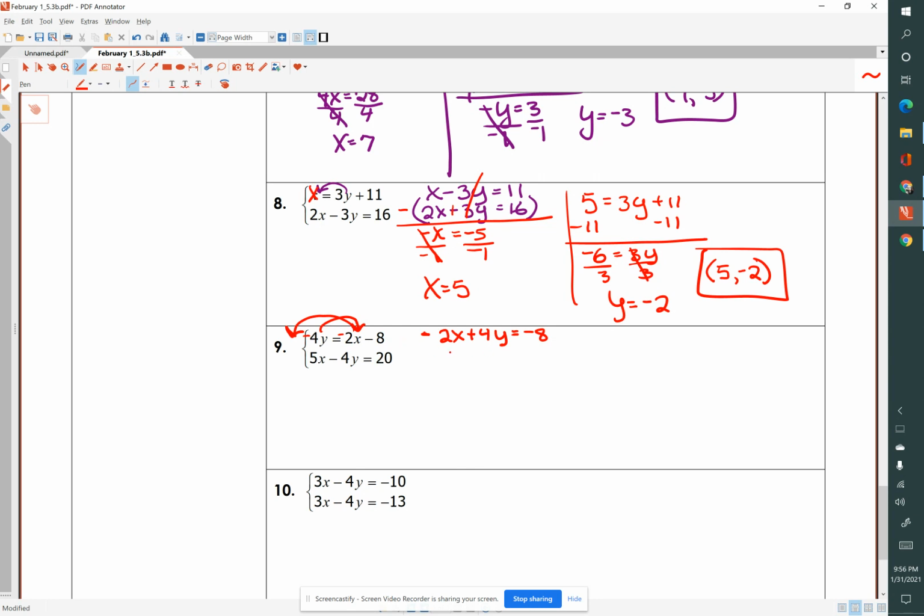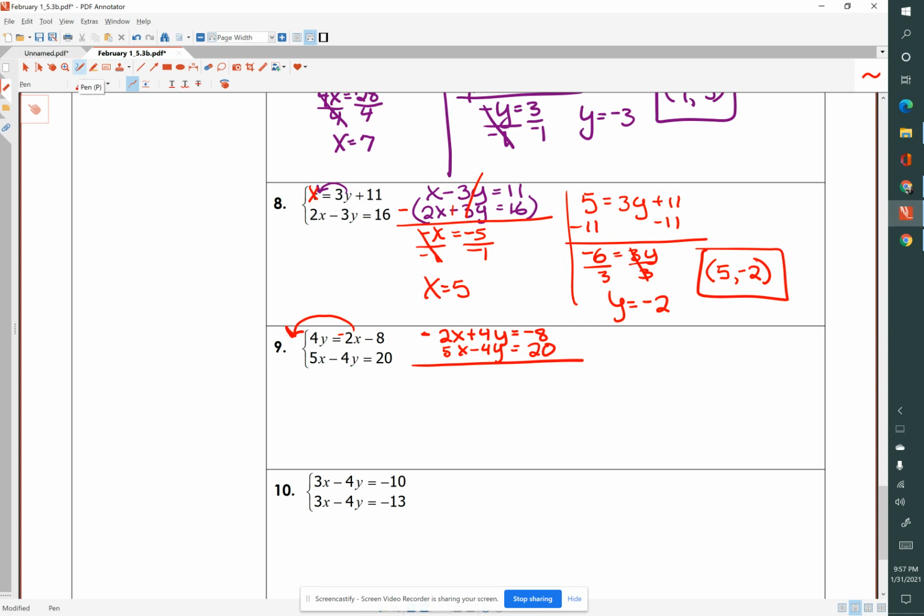And then the second equation, 5x minus 4y equals 20. So all I did, actually I didn't move 4y. All I needed to do is move 2x over. So I kept 4y because it already is on the left side of the equal sign.